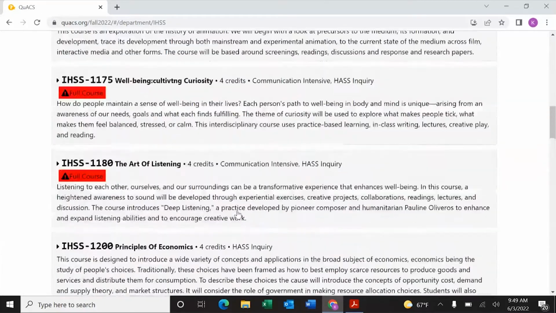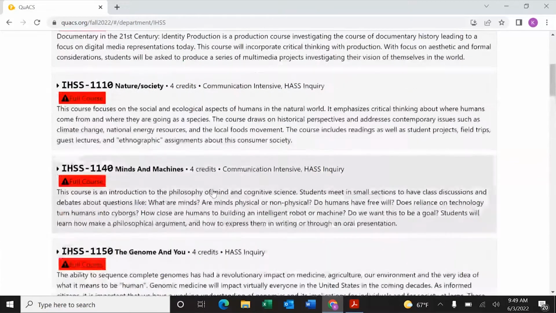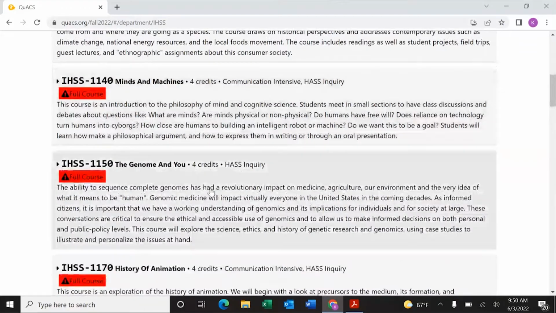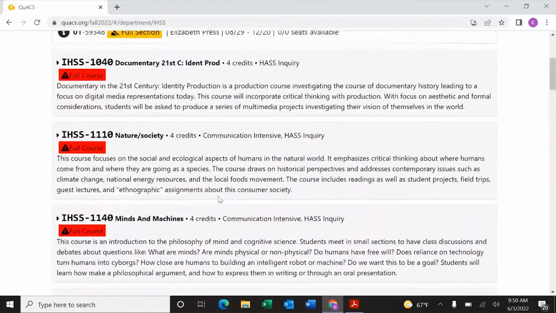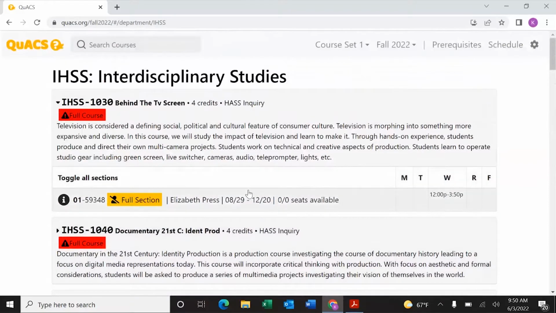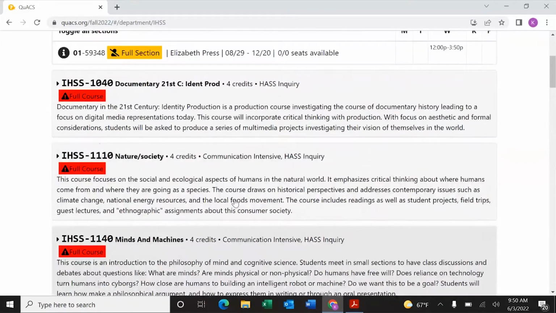Now, if a HASS class that you're taking this semester is something you enjoy, you might want to learn more about it. And that is where we would get into pathways and different HASS requirements moving forward. So the first step for you this semester is to scroll through these options to see what you're interested in and find a HASS inquiry class.